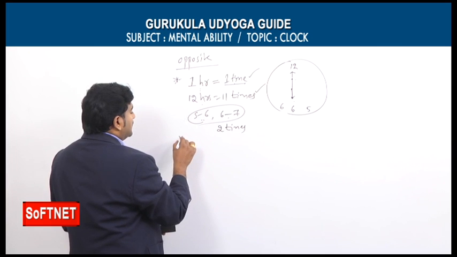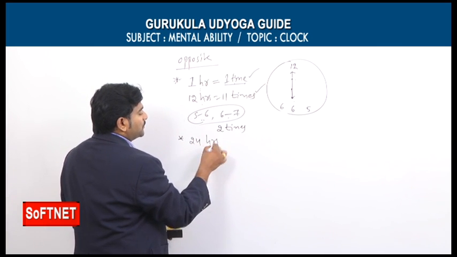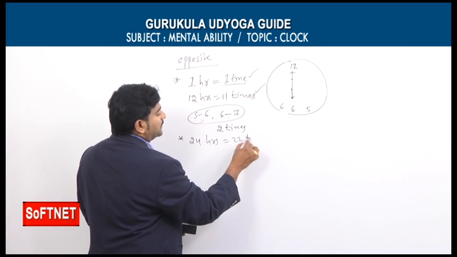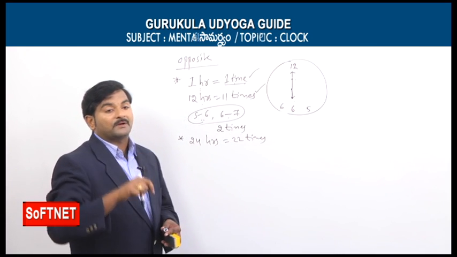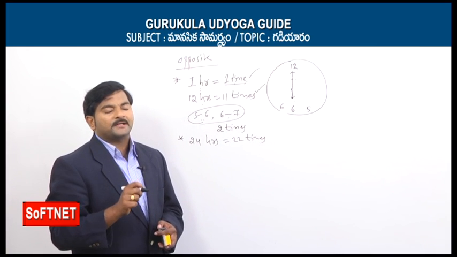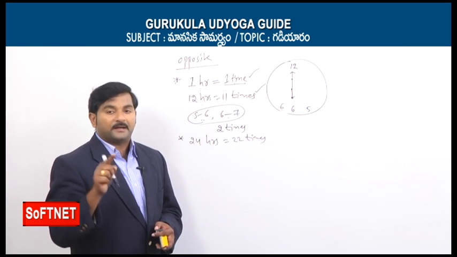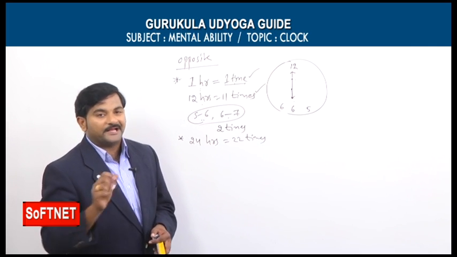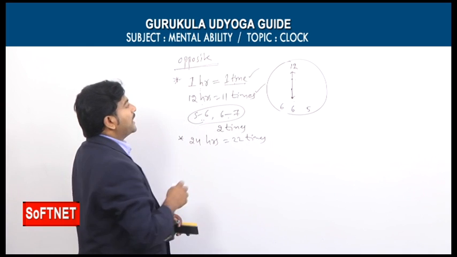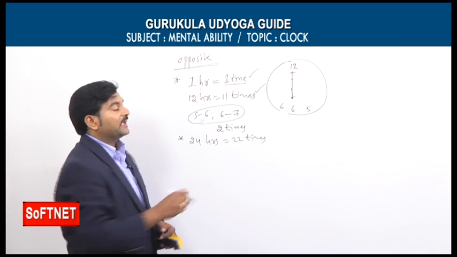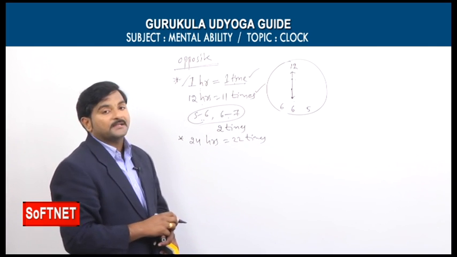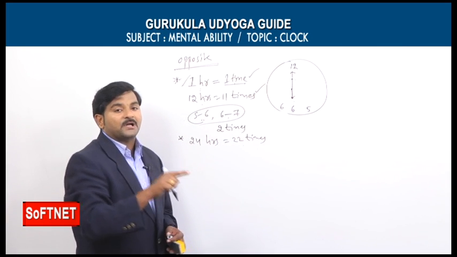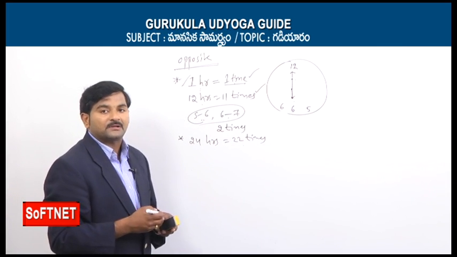Again, if you talk about a day, we know already a day is having 24 hours. In the span of a day, the two hands are opposite to each other only 22 times. So earlier one more point is there. What was that? The two hands coincide one time in every 1 hour. Similarly, they coincide 22 times in a day. Similarly, in the opposite condition, the two hands are opposite to each other only one time in the span of every 1 hour. Similarly, the two hands are opposite to each other 22 times in a day. Here the counter example is from 5 o'clock to 6 o'clock and from 6 o'clock to 7 o'clock.